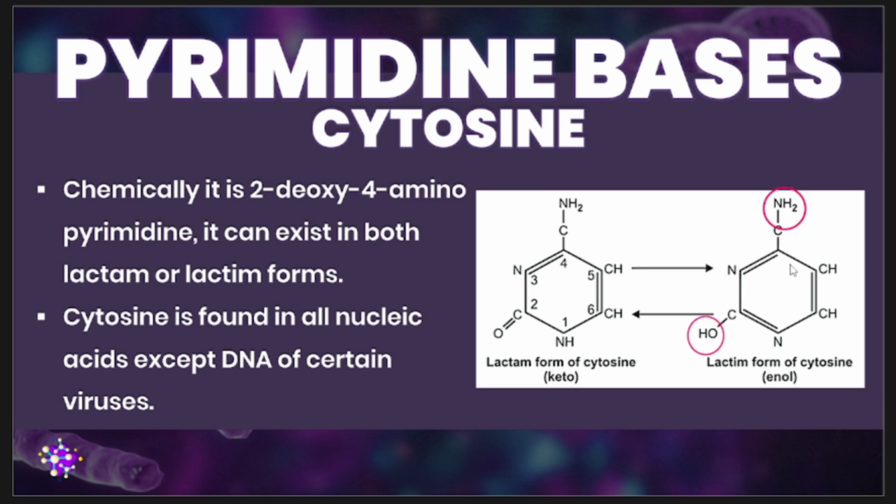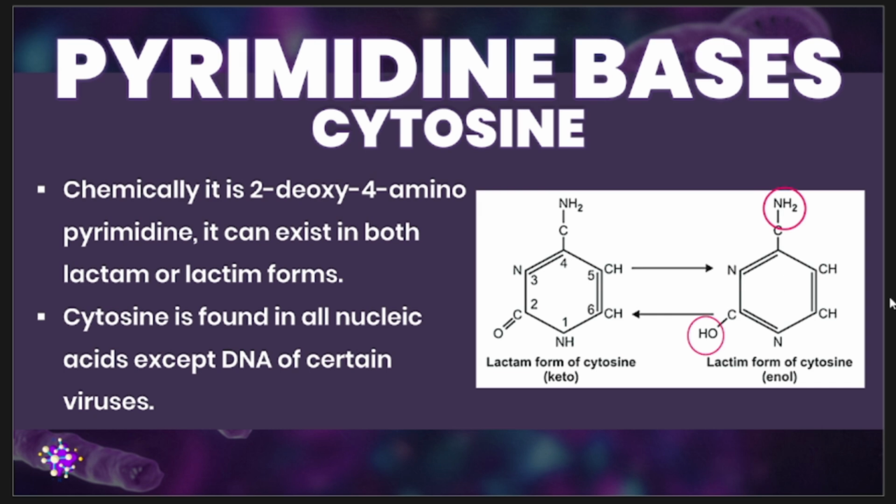With this double bond, it creates a cyclic structure with a double bond between your carbon and your nitrogen. So that is for your cytosine.